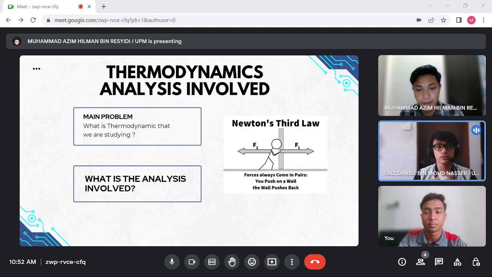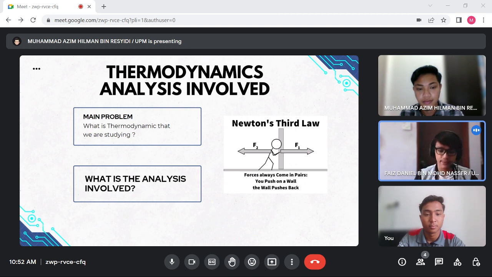So we need to know the systems and the boundaries of the jet engine. The jet engine itself is an open system because the air can flow in and out, but the combustor and also the compression system is a closed system because it has one outlet and one inlet.